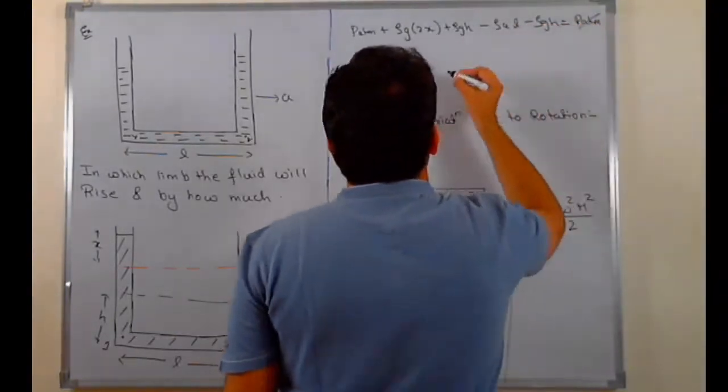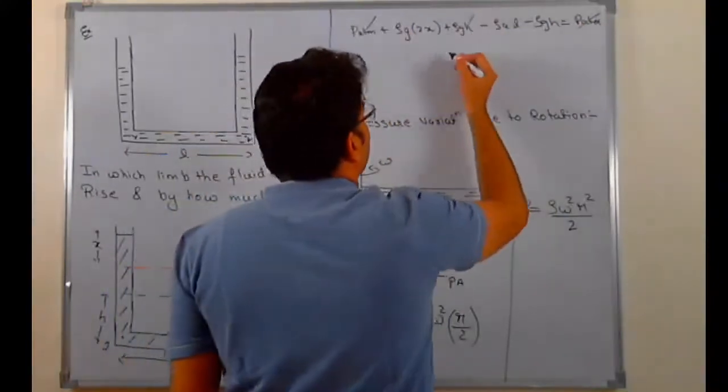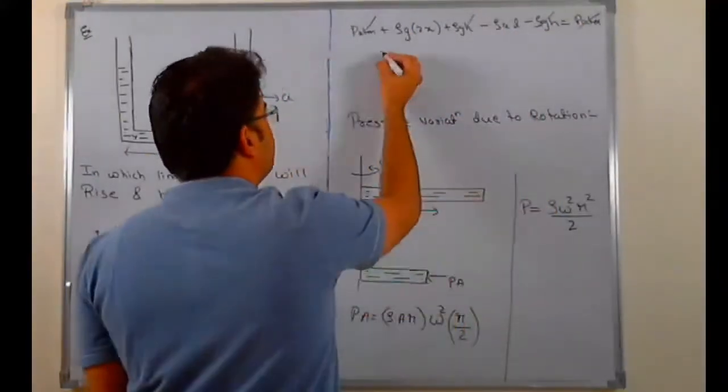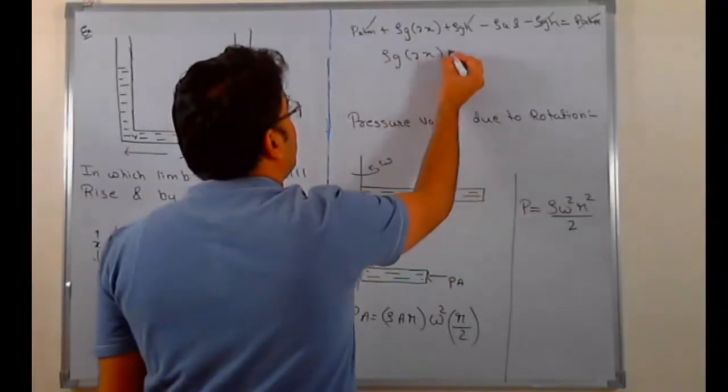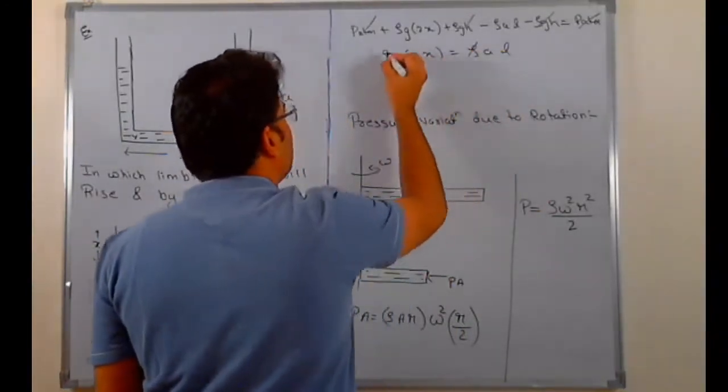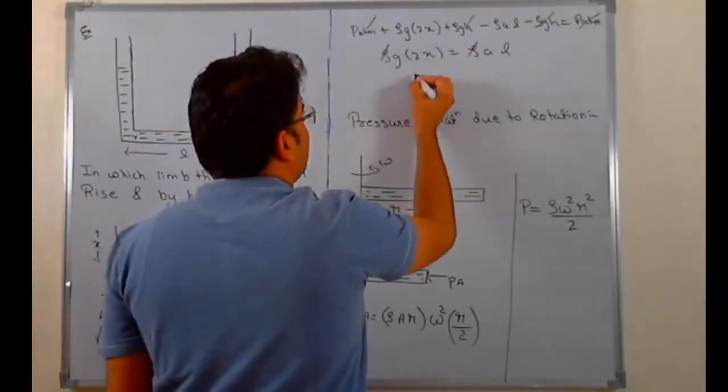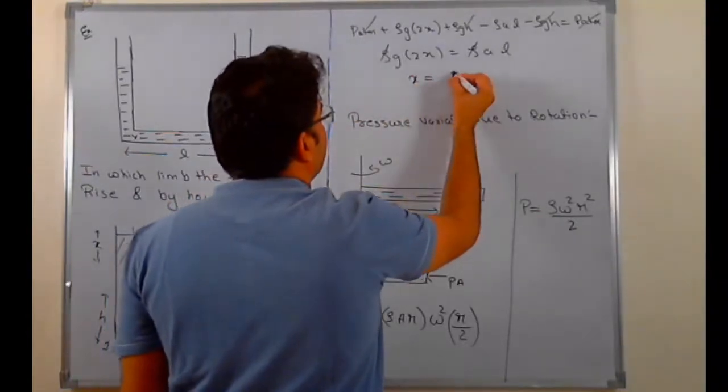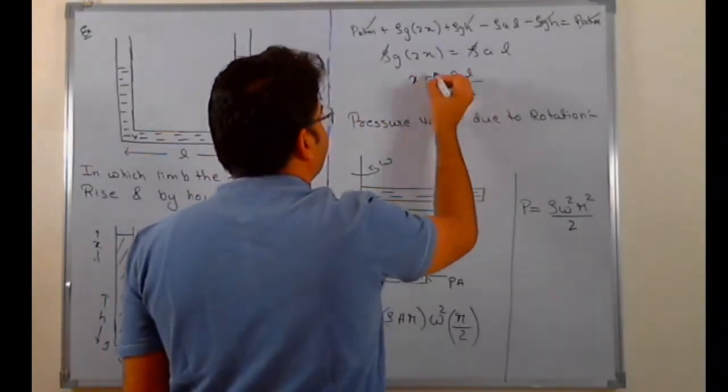Now on both sides I can cancel off P atm. The term rho gh gets cancelled on its own. So I get rho g into 2x equals rho al, cancel out rho, and you get x to be simply al by 2g.